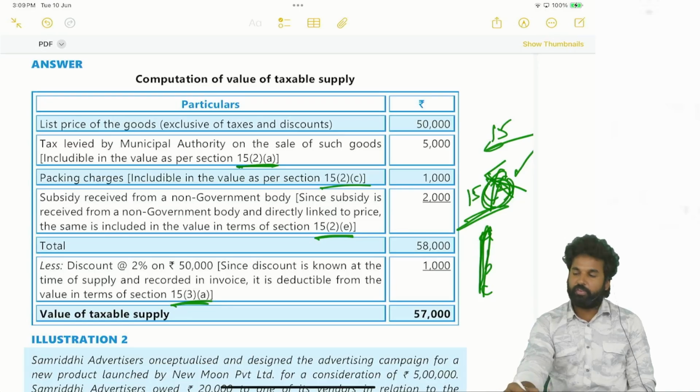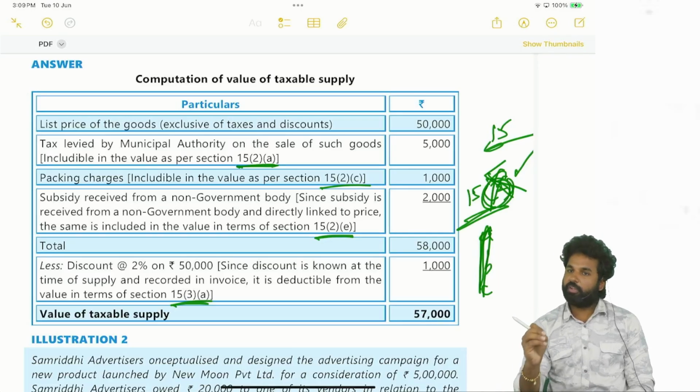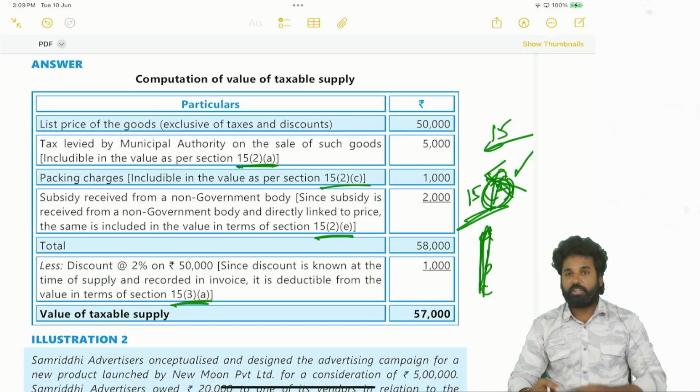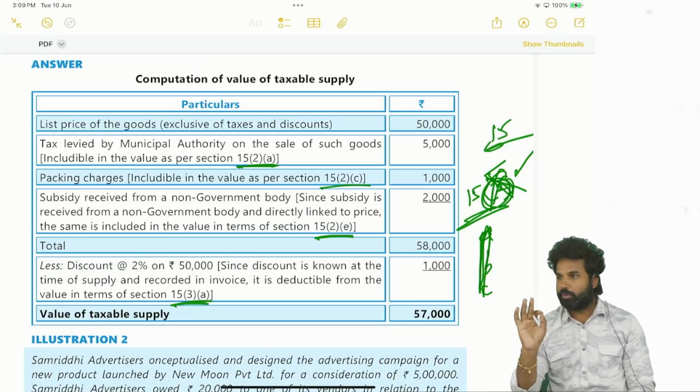So whenever you have a doubt about a particular section, subsection or clause, don't mention it. Instead of the clause, mention the subsection; instead of the subsection, mention the section. But don't put a wrong section, subsection or clause. Up to where you are confident, that only you have to keep. But putting the clauses or mentioning the sections is very much important in order to grab good marks.